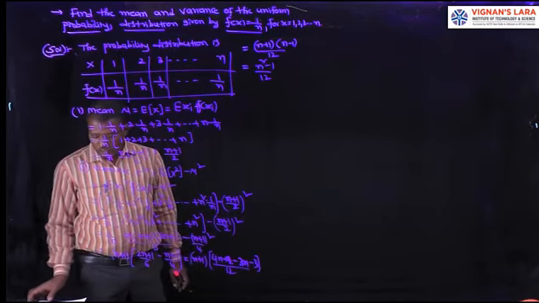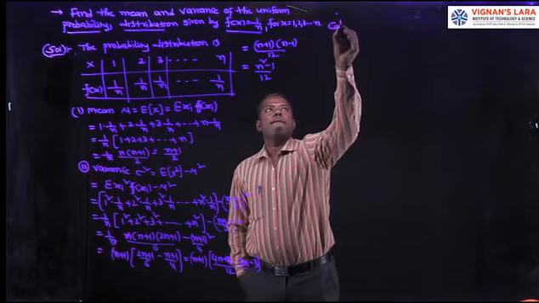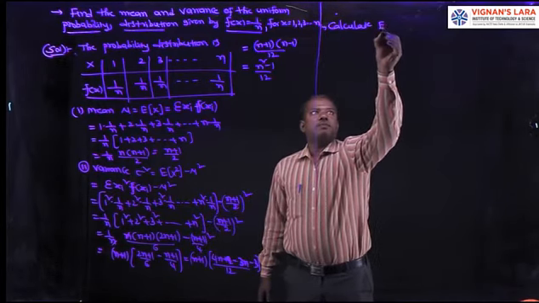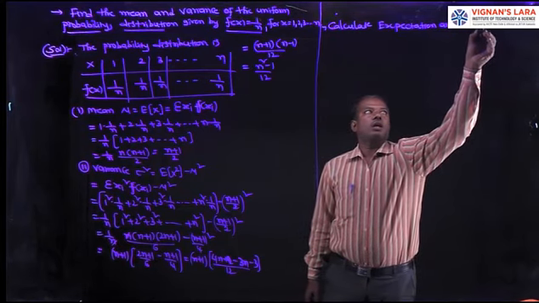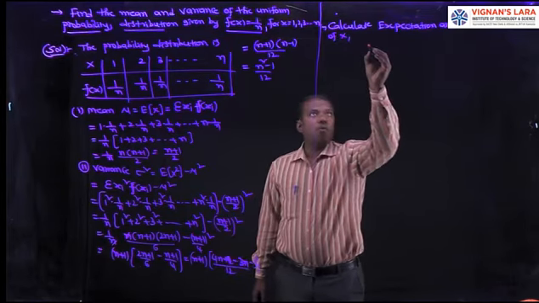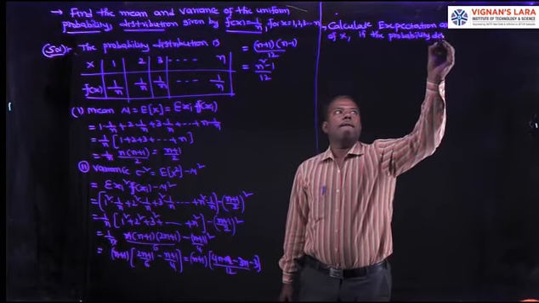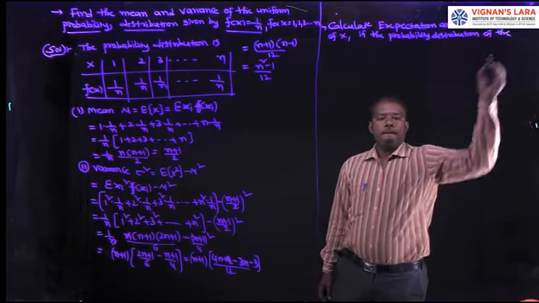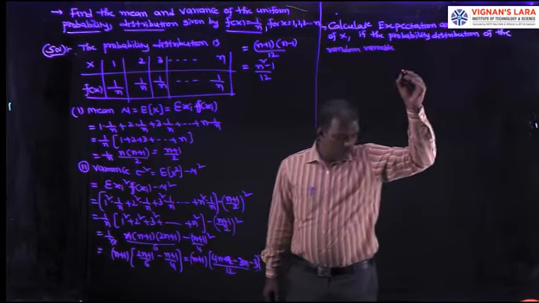Then coming to the next question: calculate the expectation, that means mean, and variance of X, if the probability distribution of the random variable X is given by